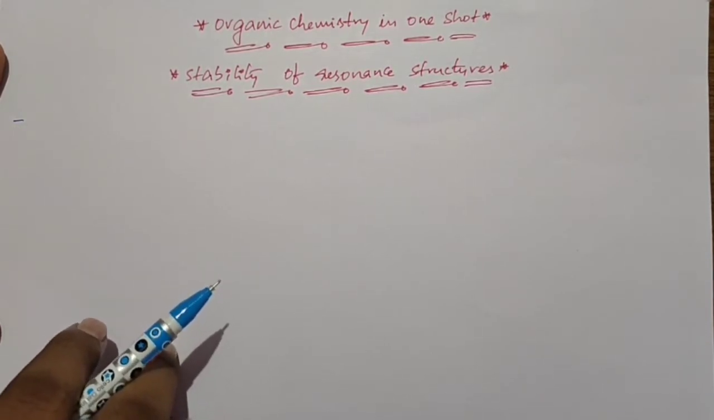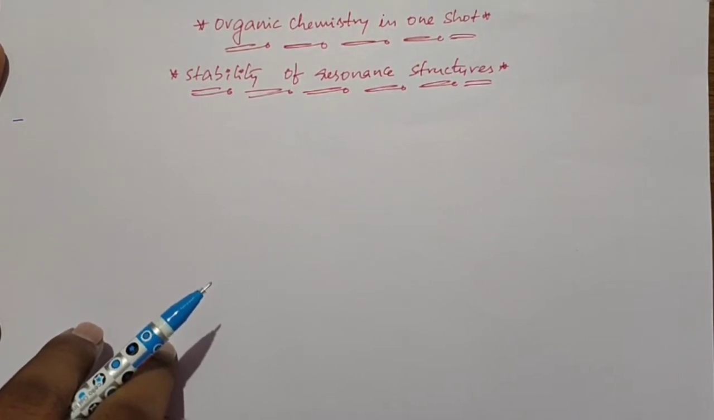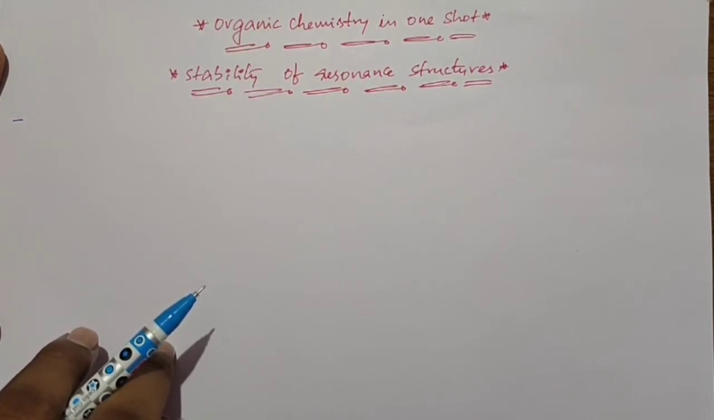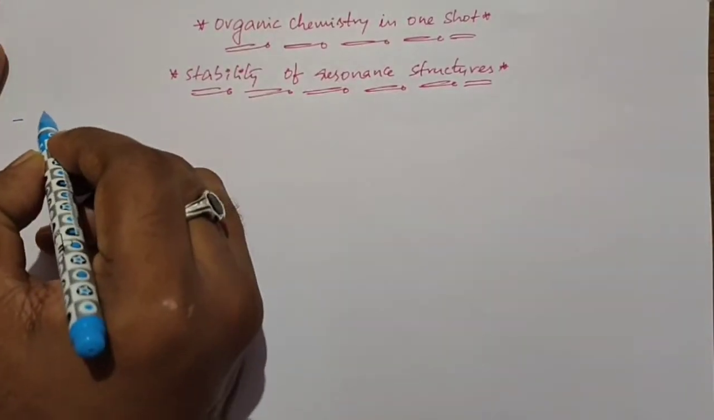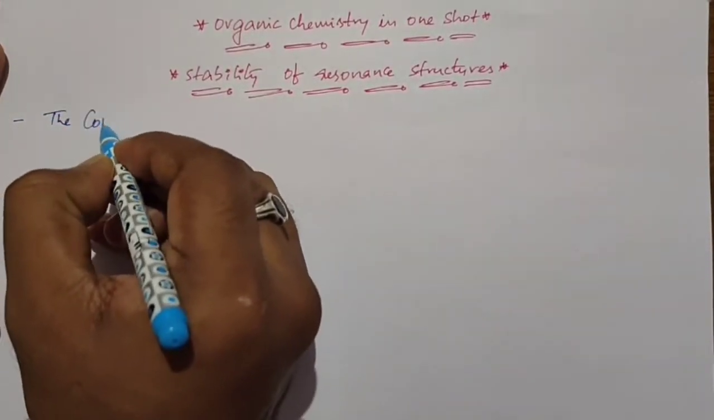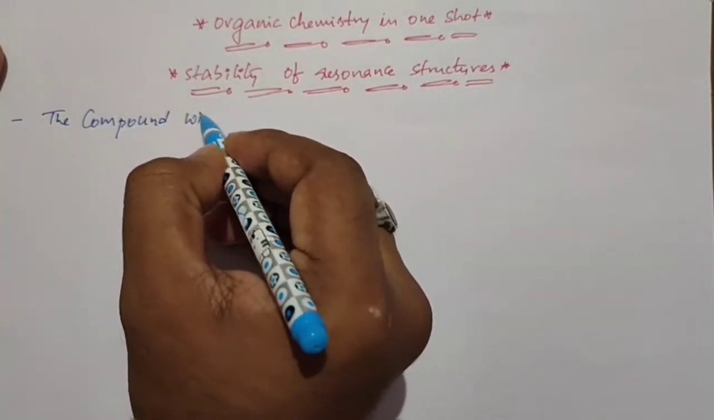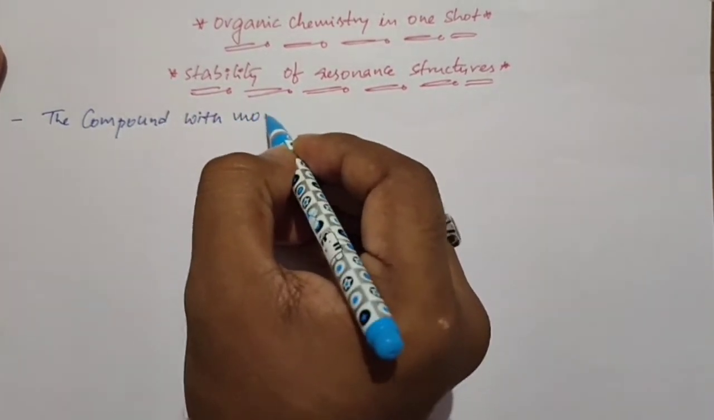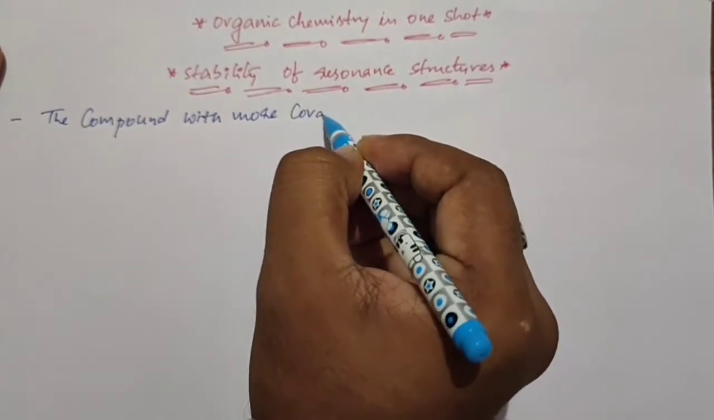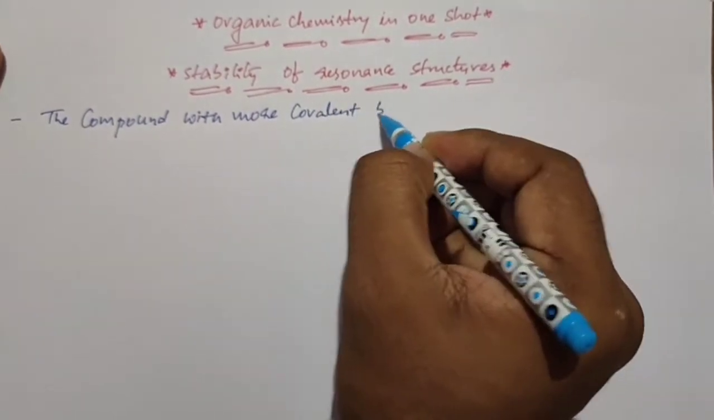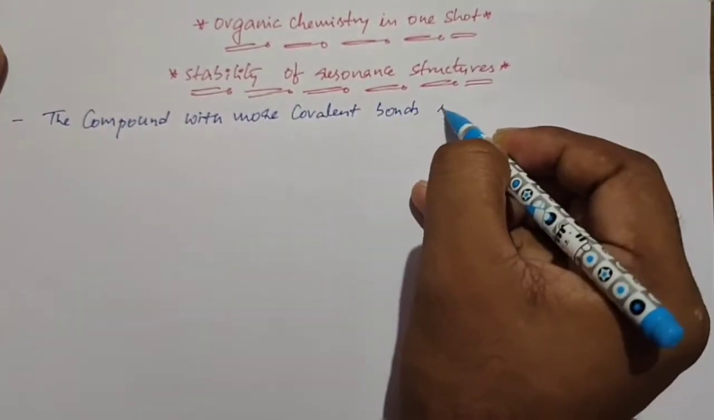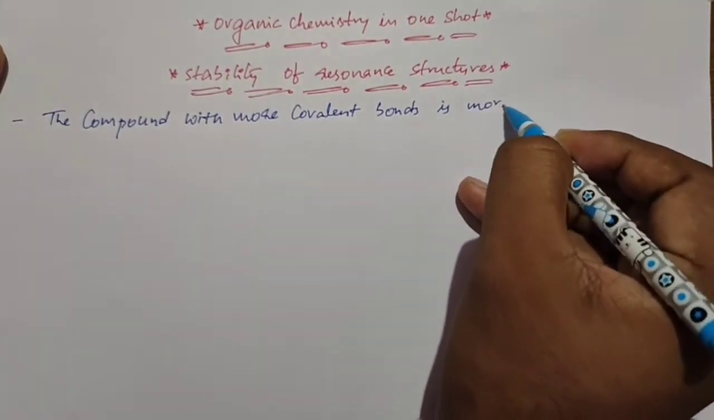Suppose we take any compound, that compound can exhibit different resonance structures. In that, the structure which has more covalent bonds is more stable. So the first rule is: the compound with more covalent bonds is more stable.